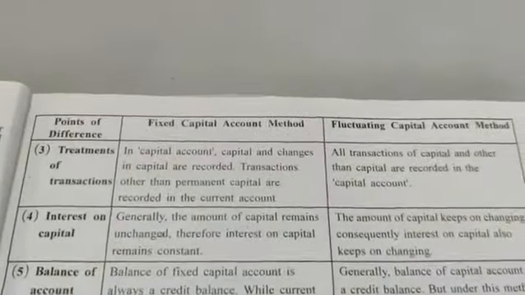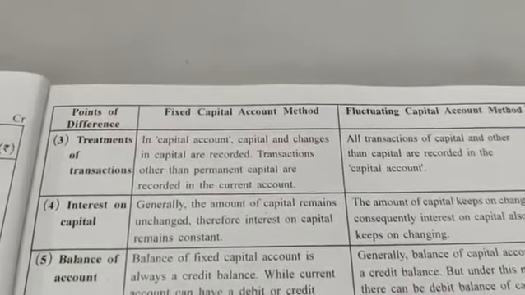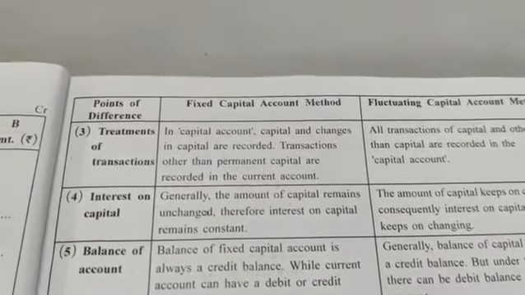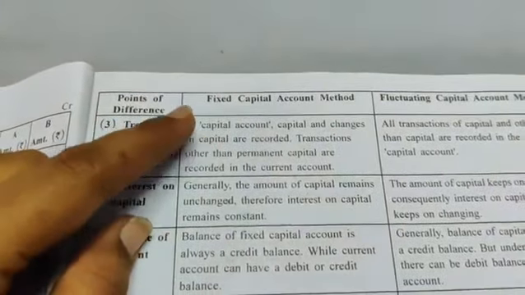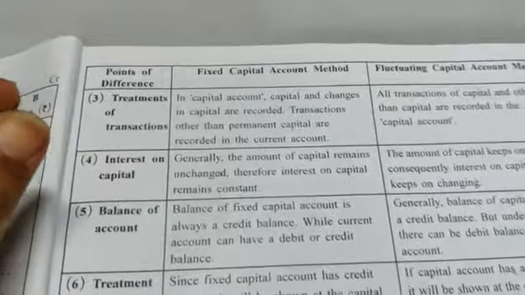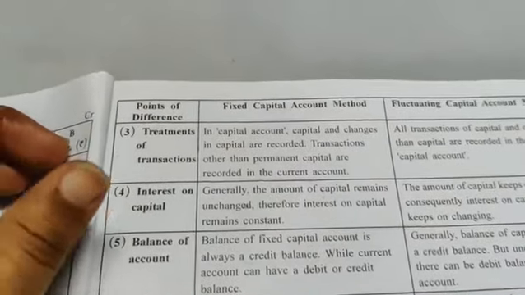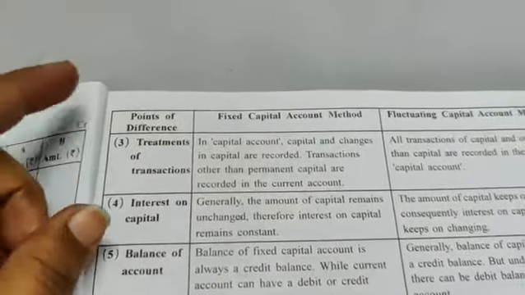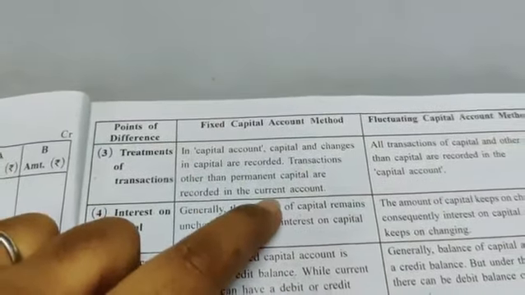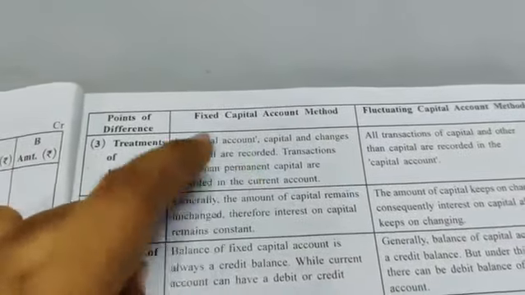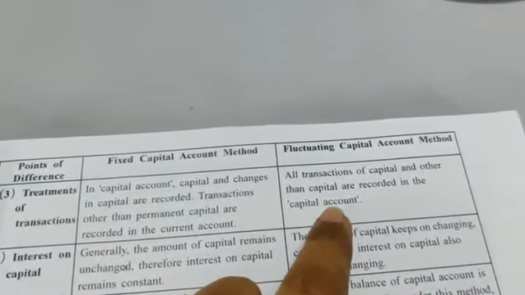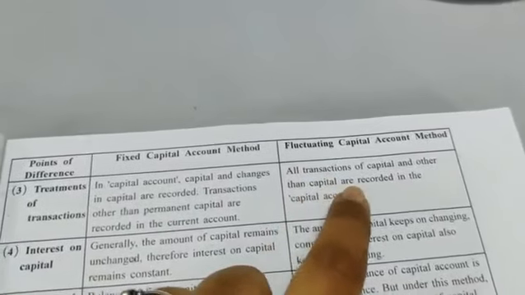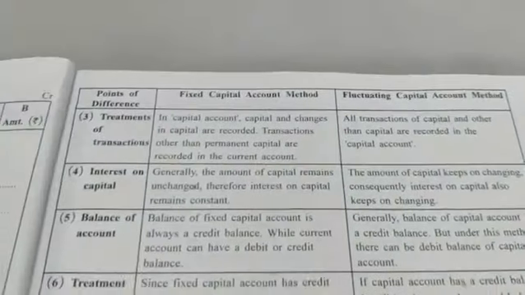Next, treatment of transactions. In capital account, capital and changes in capital are recorded. Transactions other than permanent capital are recorded in current account. See, in fixed capital, only capital is being recorded, and other transactions, for example, as I told you, interest on capital, bonus, remuneration, divisible profit, all are recorded in current account, as we are preparing two separate accounts. Here only one account is prepared, so everything is recorded in capital account only. That is, all transactions of capital and other than capital are recorded in capital account.